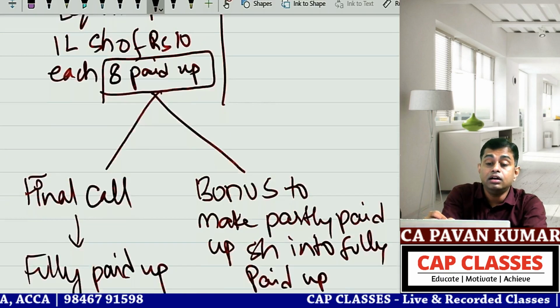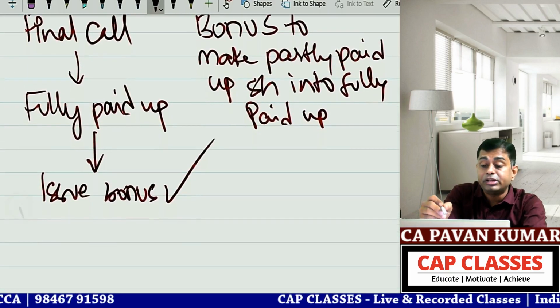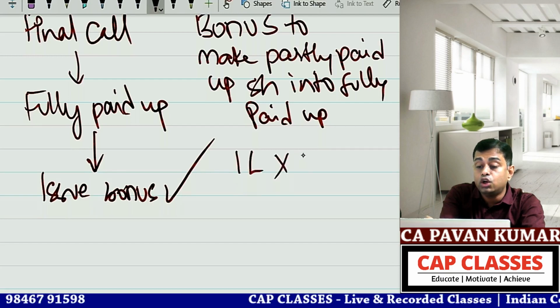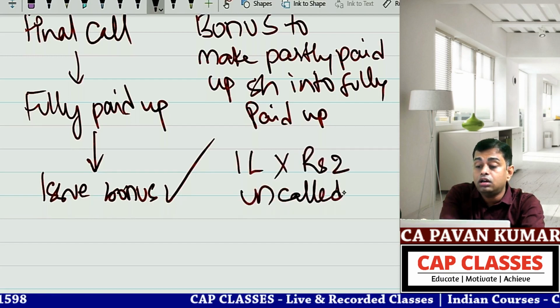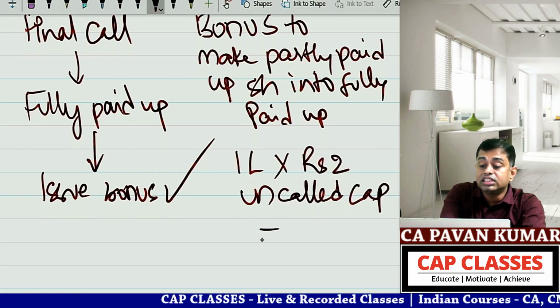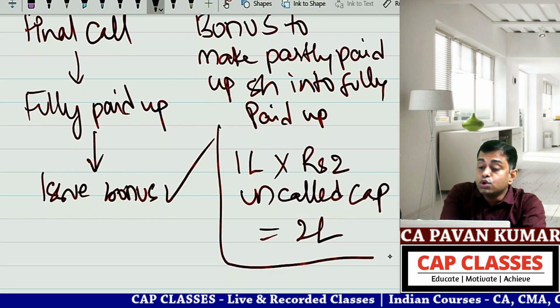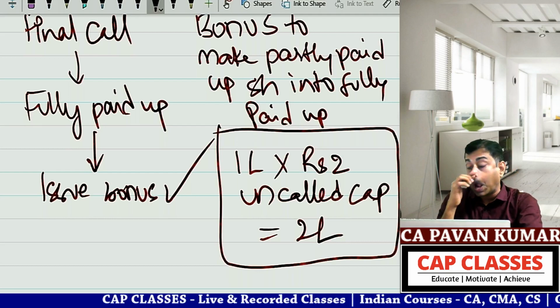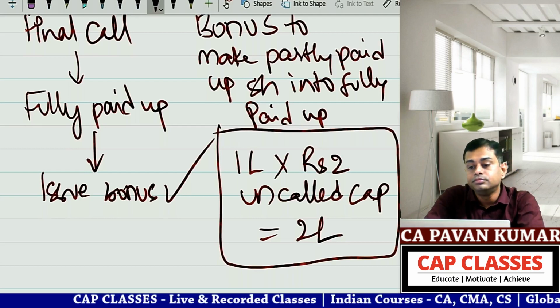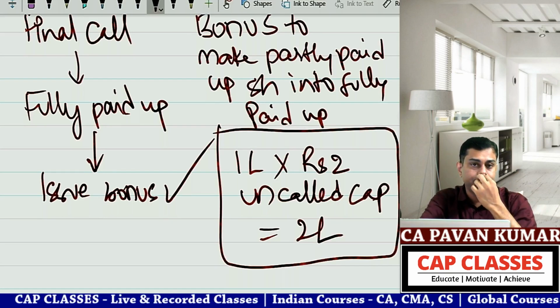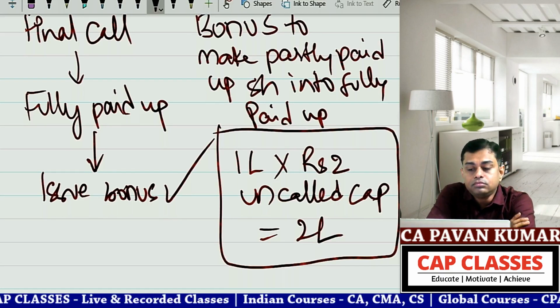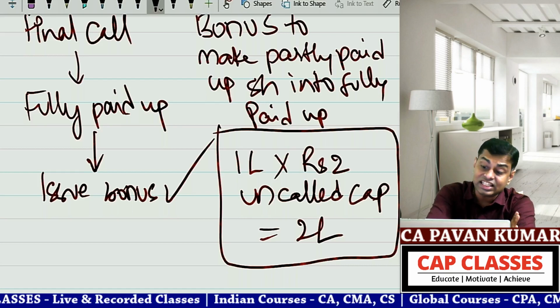So here 1 lakh shares into 8 rupees paid up. So 1 lakh into rupees 2 uncalled capital is there, no? That is equal to 2 lakhs. So this you can declare as bonus. After that you again issue bonus shares to them. You understand? This is allowed.